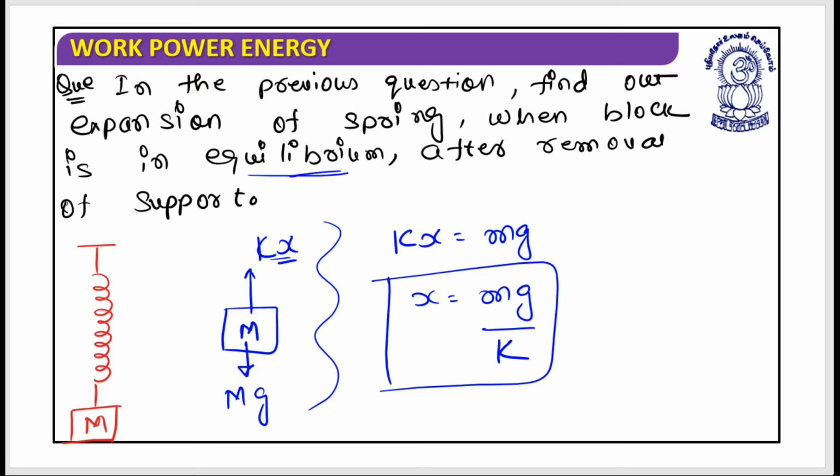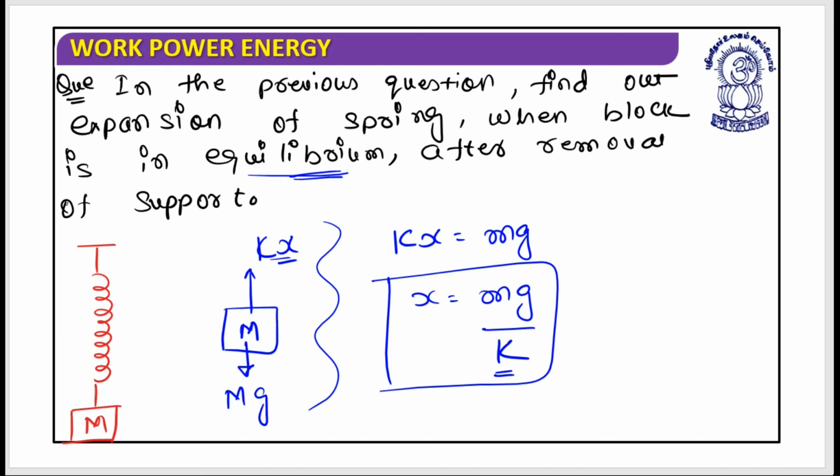Yes. So this is the equilibrium, and in the previous question they were not asking for the equilibrium, they were asking for the maximum. I hope this is clear. So do not commit a mistake such as landing on the mg by k answer when they have asked for the maximum compression or maximum expansion.